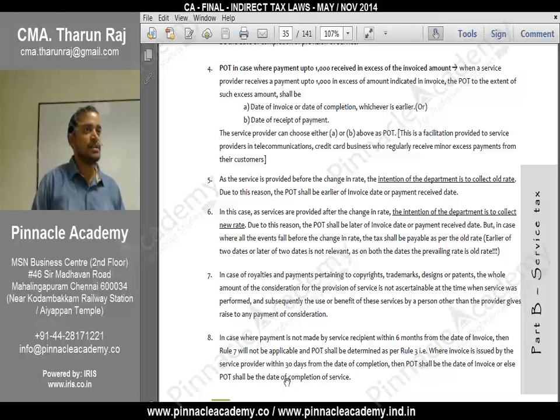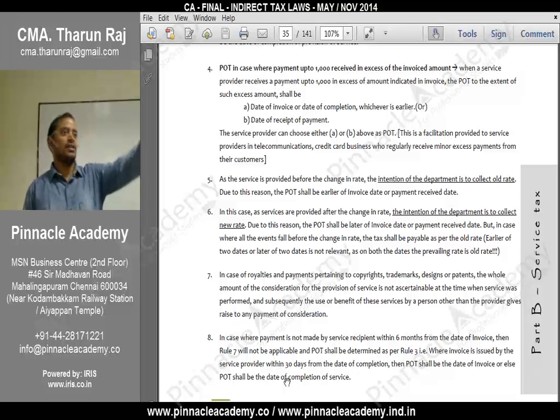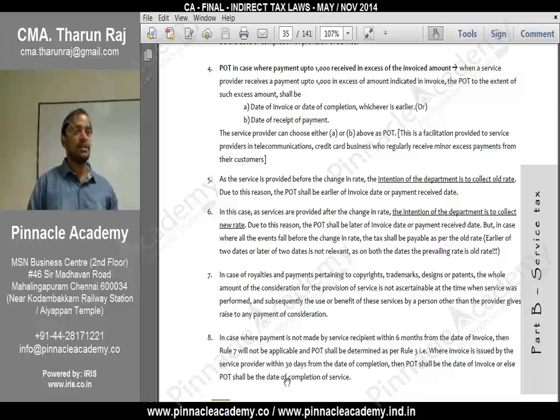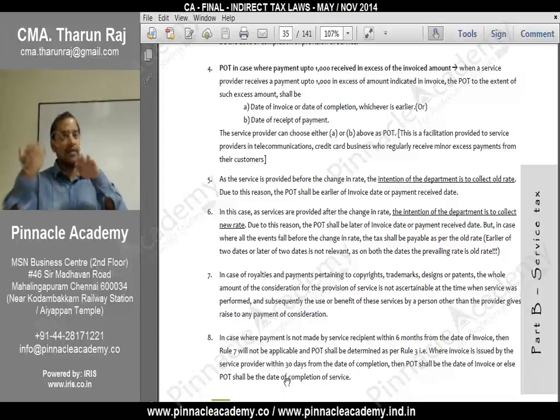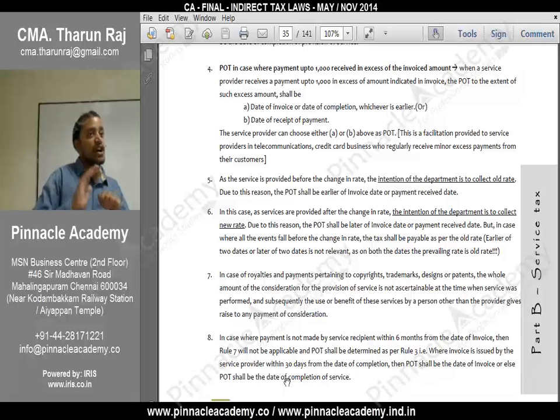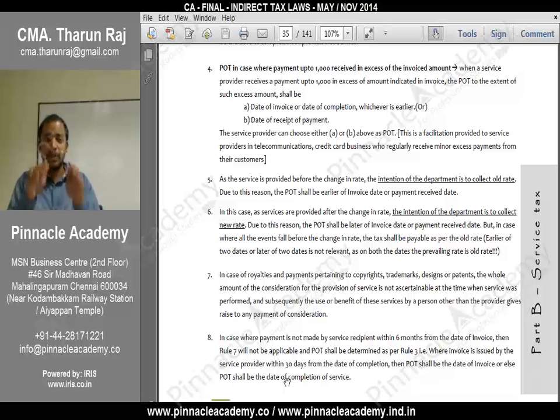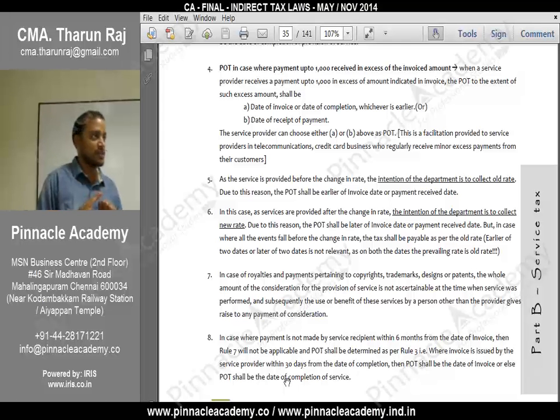Now, the subscribers are widespread. Say in Nungambakam there are some subscribers, in T Nagar there are some subscribers, like that in many places there are subscribers. And who will raise the invoice and who will pay tax? The head office. Every city will have a head office that will take care of this job. It is not the head office located somewhere in Delhi. It is a head office with respect to a particular city or circle. They call it a circle. For that circle there will be one head office, and that head office will take care of this.